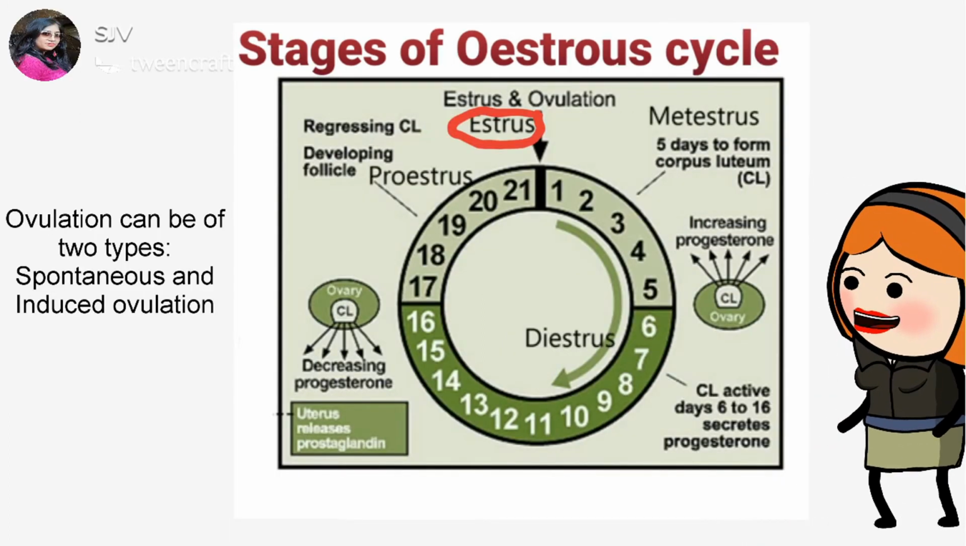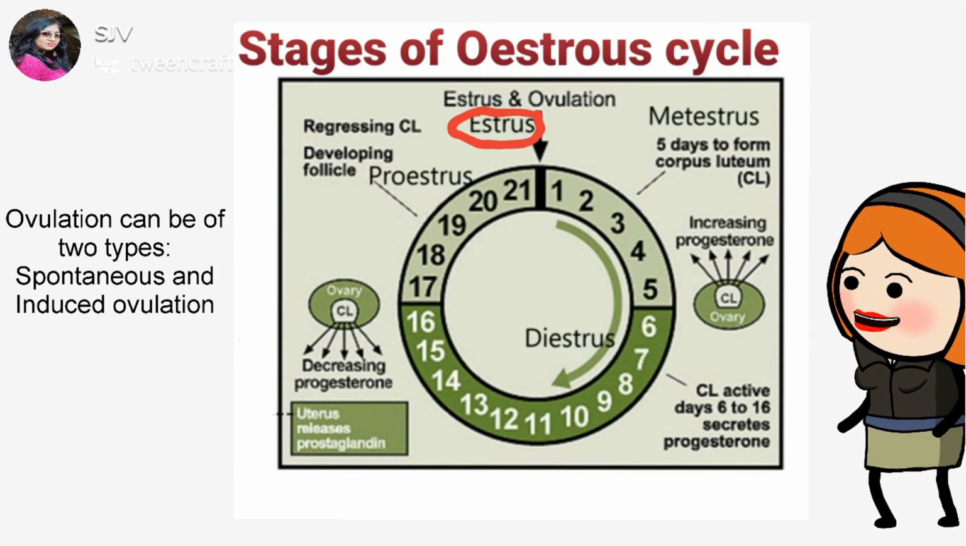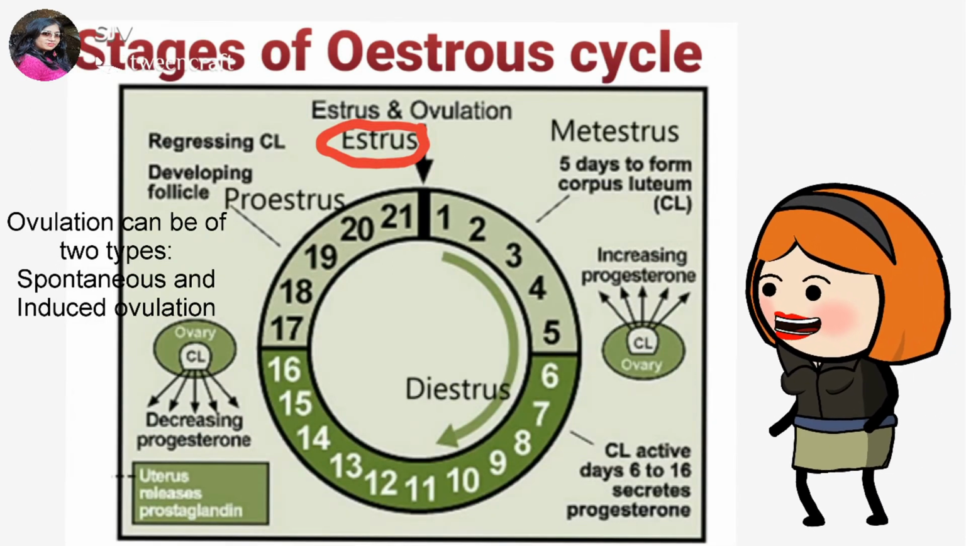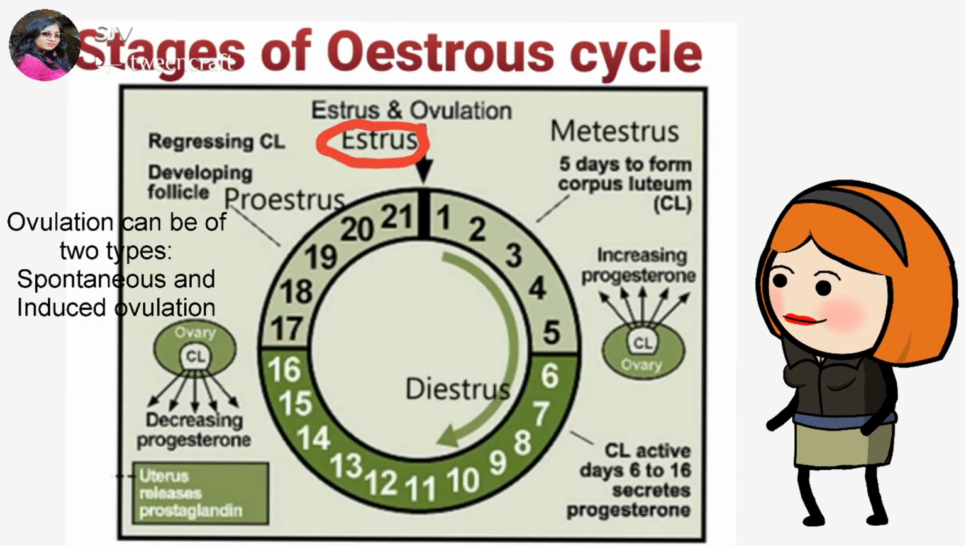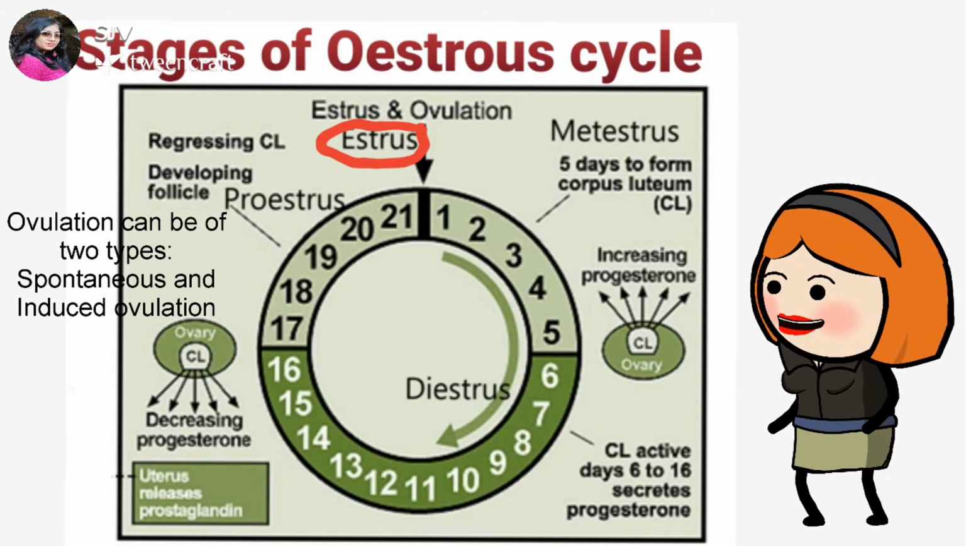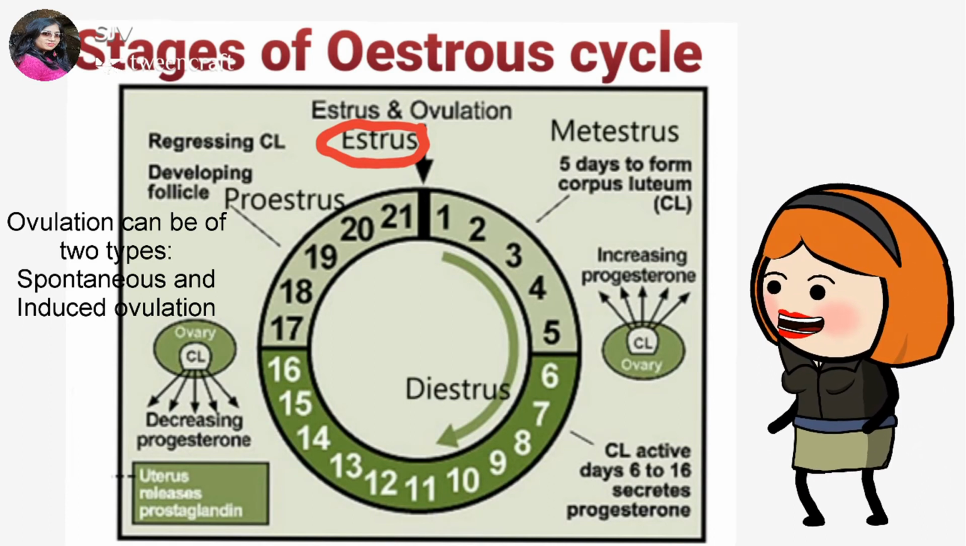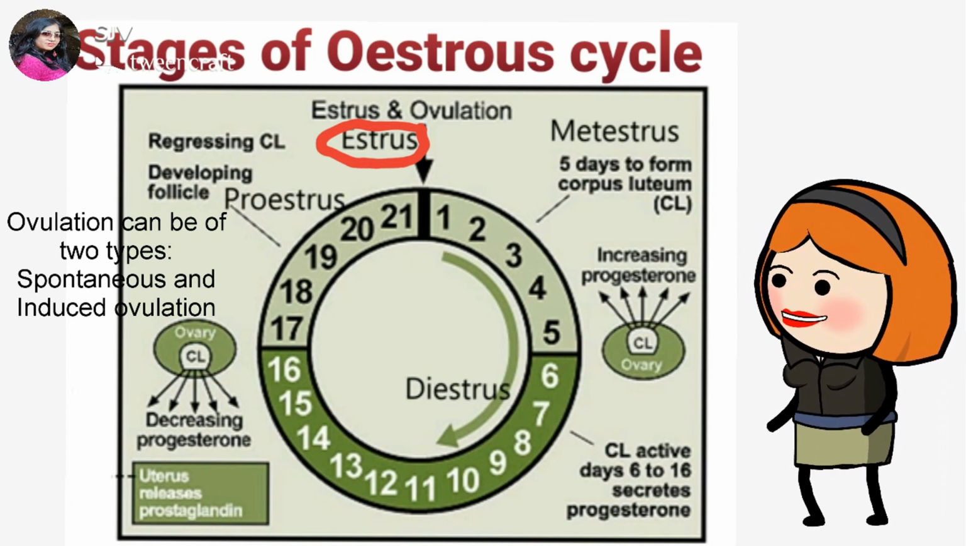In non-primates, in the estrous phase of the estrous cycle, ovulation may occur in two ways. One is spontaneous ovulation, another is induced ovulation. In animals like rats, mice, guinea pigs and monkeys, ovulation takes place in a spontaneous manner, irrespective of any kind of external stimulus. In other words, ovulation does not depend upon whether copulation is taking place or not. This type of ovulation is known as spontaneous ovulation.